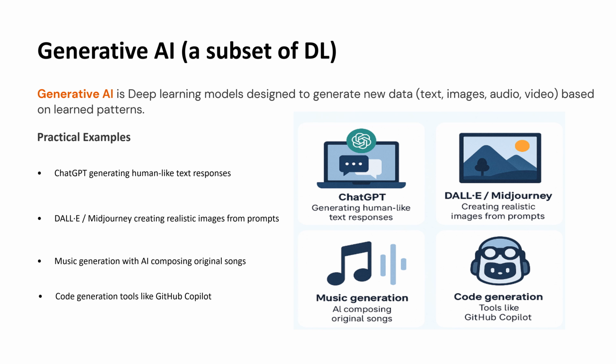For example, ChatGPT can produce human-like text responses, answering questions, writing articles, or drafting scripts. DALL-E and Midjourney can create realistic images from simple text prompts, turning ideas into visuals. In the music world, AI music generation can compose original songs in various styles. And in programming, tools like GitHub Copilot can assist developers by creating code snippets, suggesting completions, and even writing entire functions.